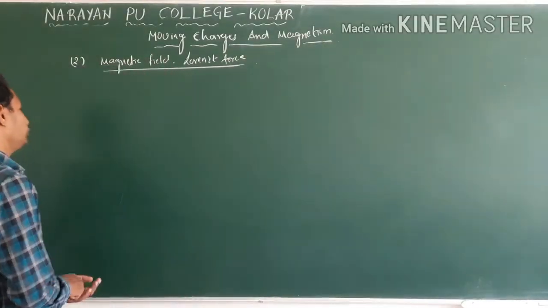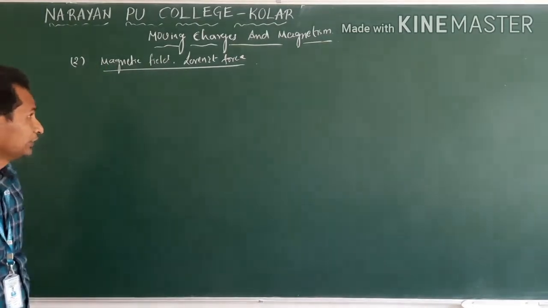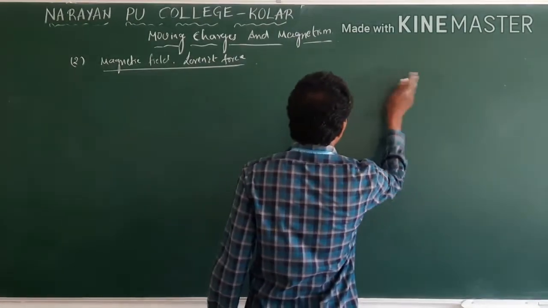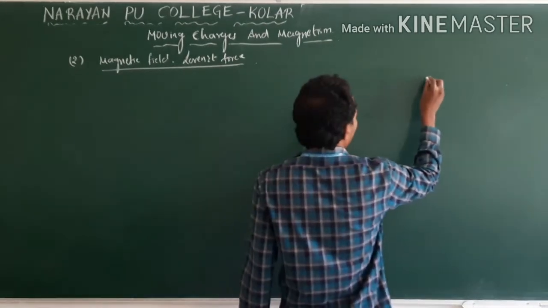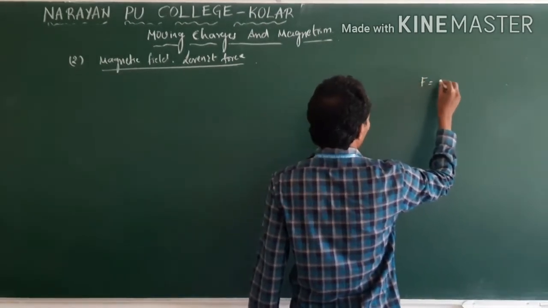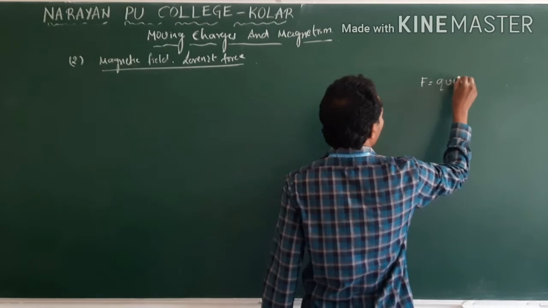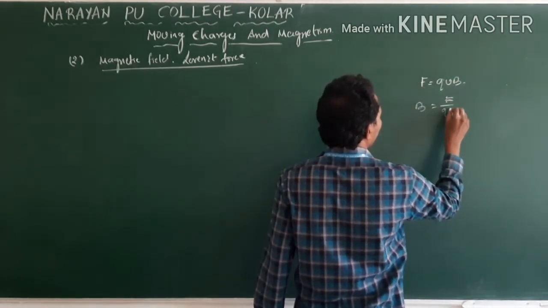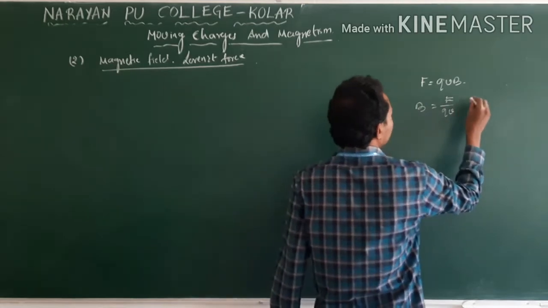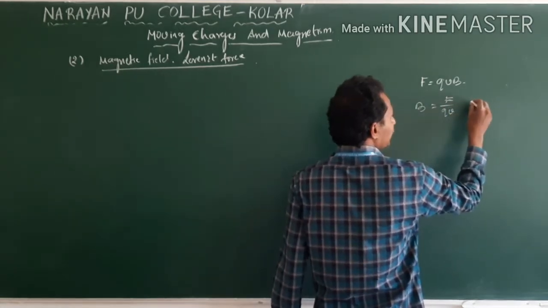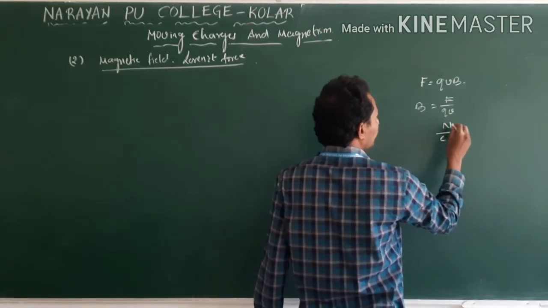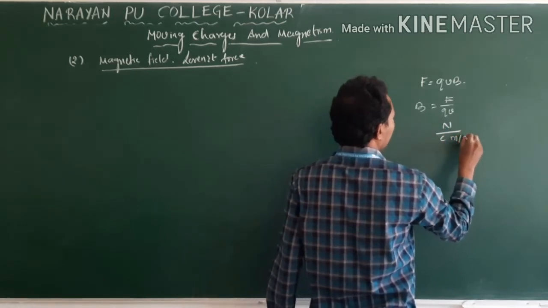Now we are talking about magnetic field. In the previous concept, F is the maximum force, F is equal to qvB. Then B is equal to F by qv. Now the unit: F unit is Newton, q unit is Coulomb, velocity is meter per second.